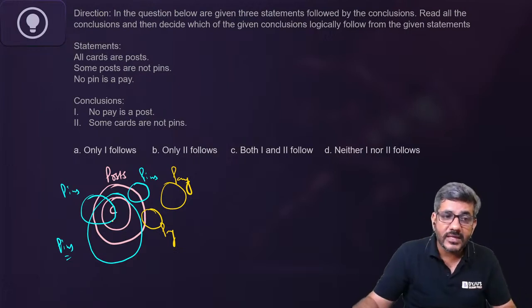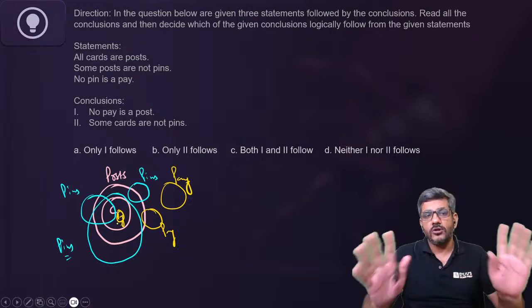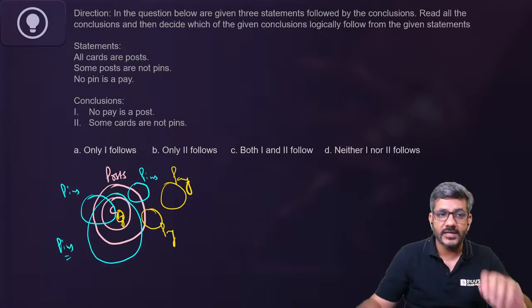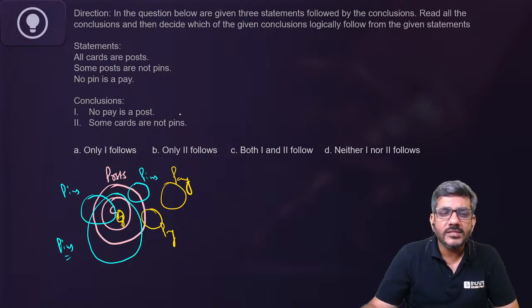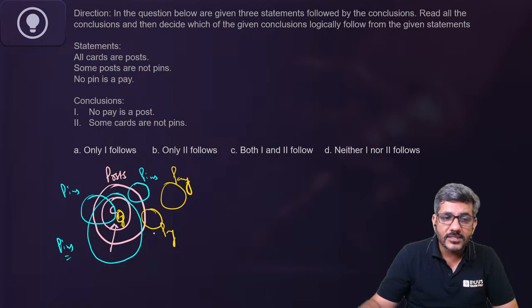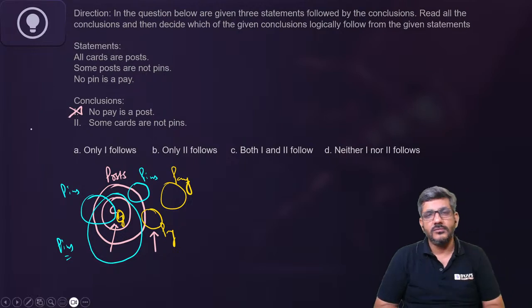ये भी possible हो सकता है. Even the pay can be inside cards as well. That's also a possibility. All these possibilities are there. Question, conclusions. No pay is a post. No pay is a post is proved wrong here. That means conclusion 1 does not follow.